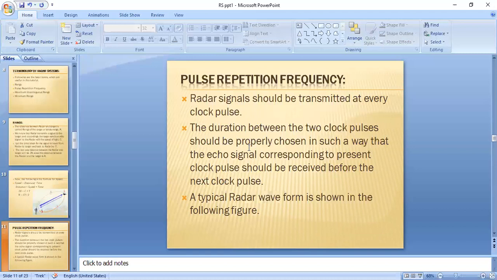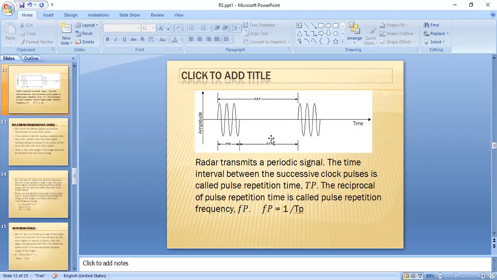So the duration between the two clock pulses should be properly chosen. A typical radar waveform is shown in the following figure. Here we are sending the first pulse, and after some time we are sending another pulse. The duration between these two pulses should be properly chosen, and the duration between these two pulses is